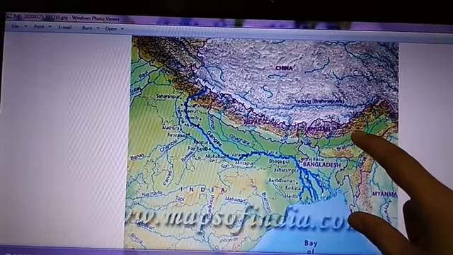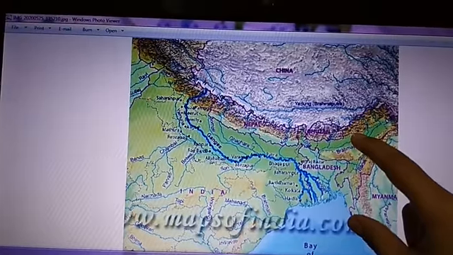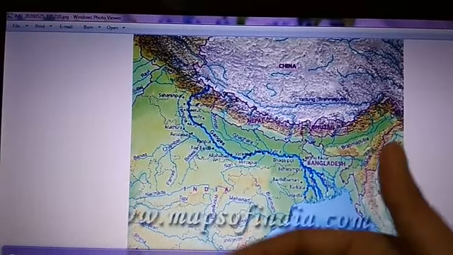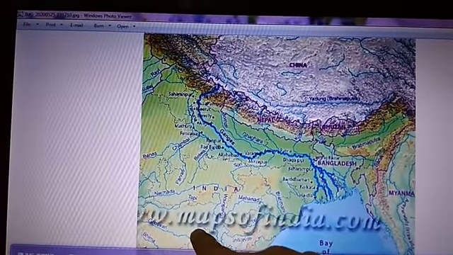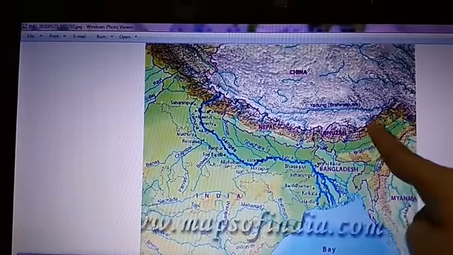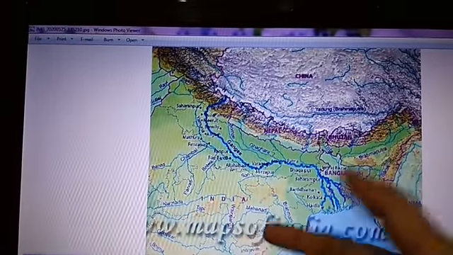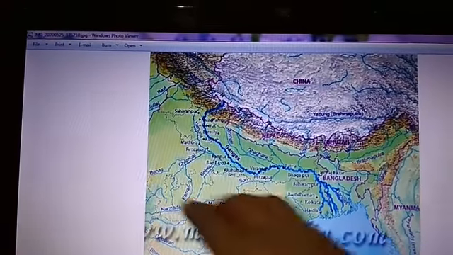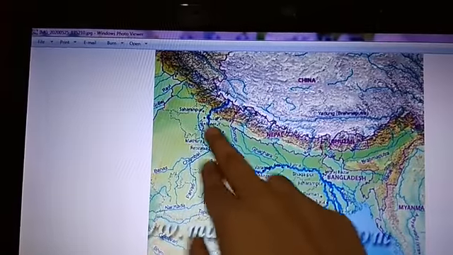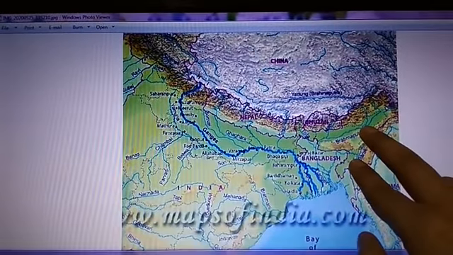Why? Because of the moisture-laden wind which comes from the Arabian Sea. It hits the mountains here, and because of it, heavy rainfall occurs in this particular region of the country.